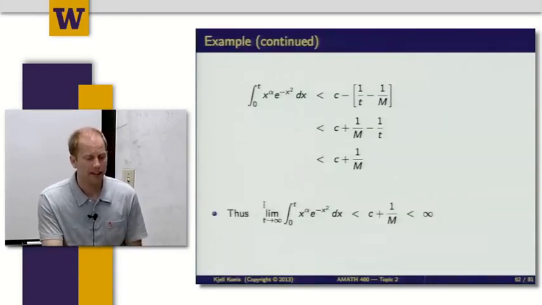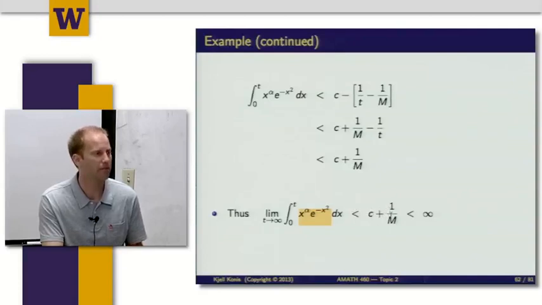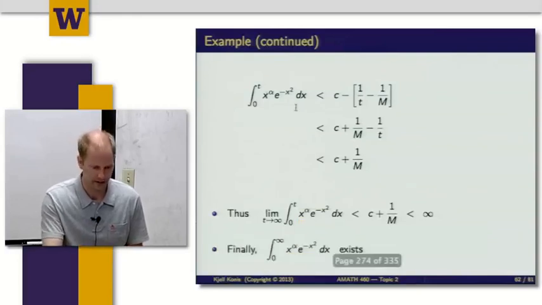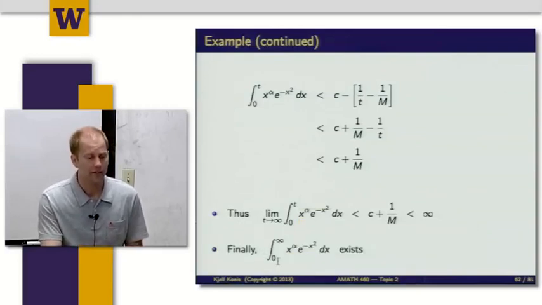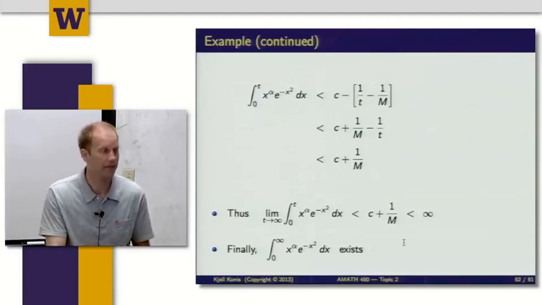So that means I can say that the limit as t goes to infinity of the integral from 0 to t of x to the alpha e to the minus x squared is going to be less than c plus 1 over m, and that's a finite number, so I write less than infinity. And so without actually evaluating this integral and finding out the number, I was able to show that this improper integral from 0 to infinity of x to the alpha e to the minus x squared dx exists.